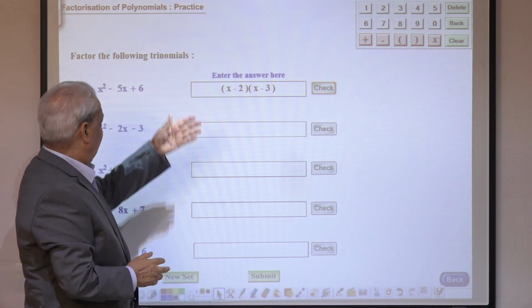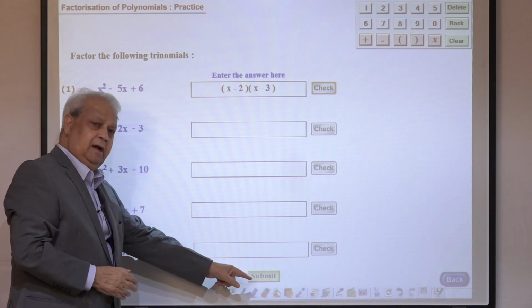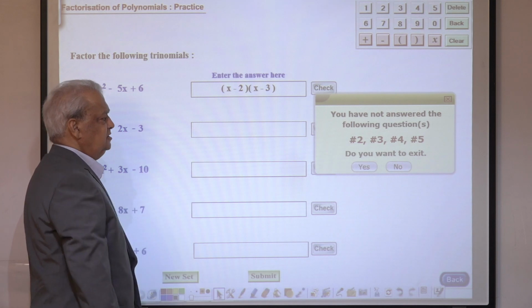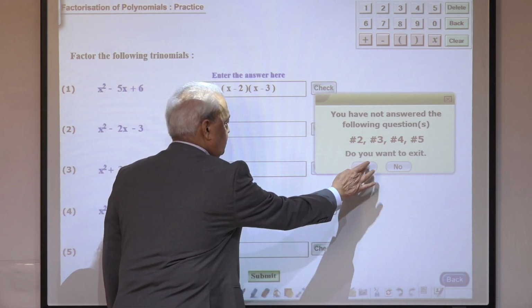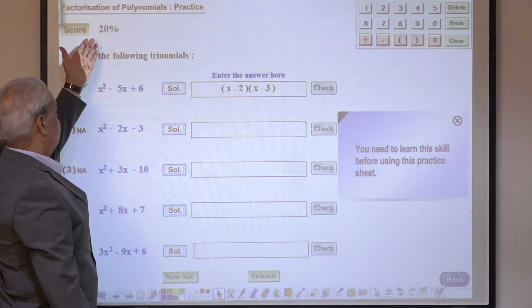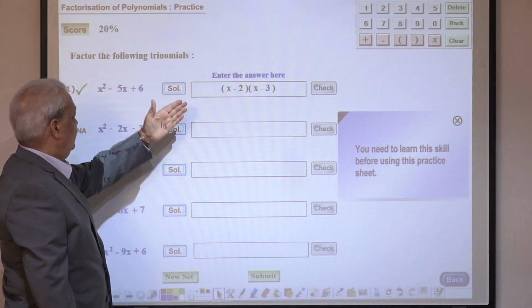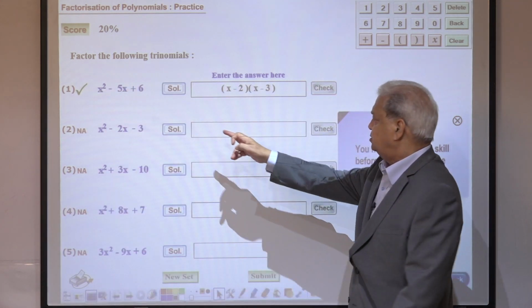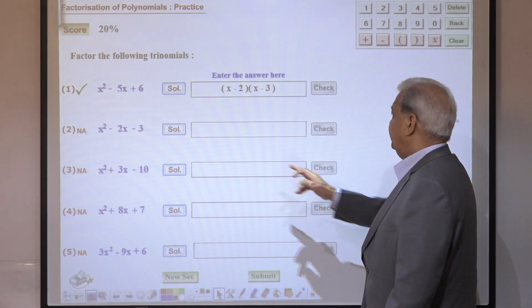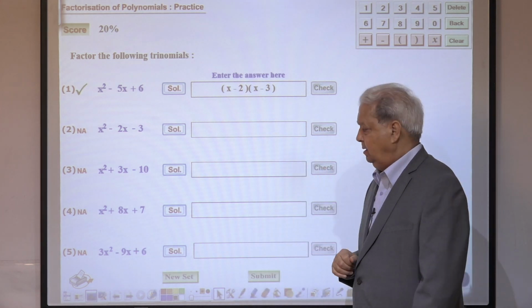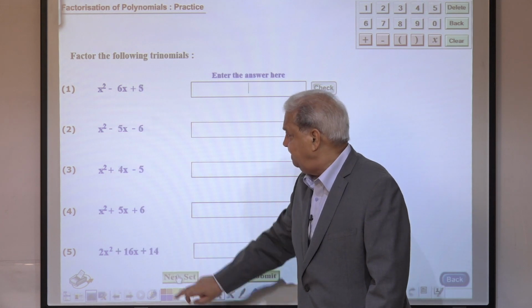So similarly, if I enter all these questions and in the end I click on submit, so you have not answered this question, do you want to exit? Yes, I want to exit. So I got my score, 1 out of 5 is right, 20%, 1 is correct, and the others I didn't attempt. So I can click on solution and see how this question is to be done. Again, step-by-step solution. And then unlimited.